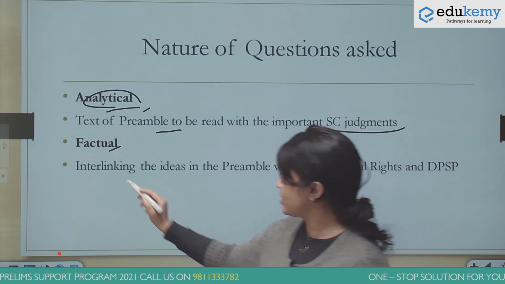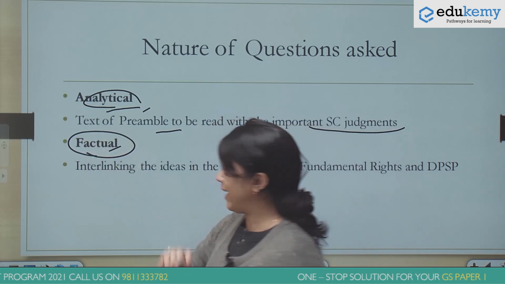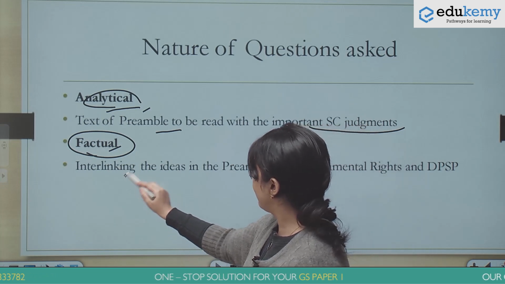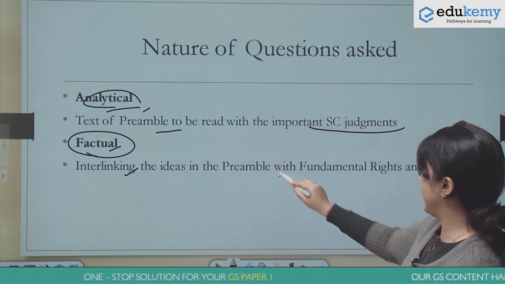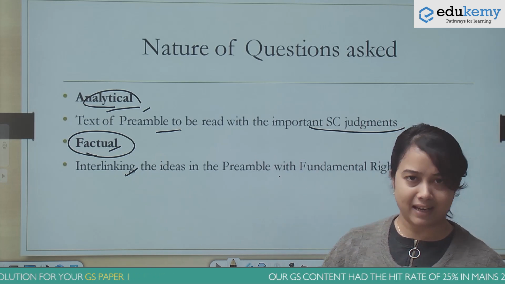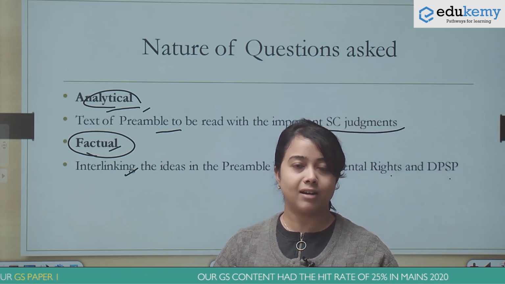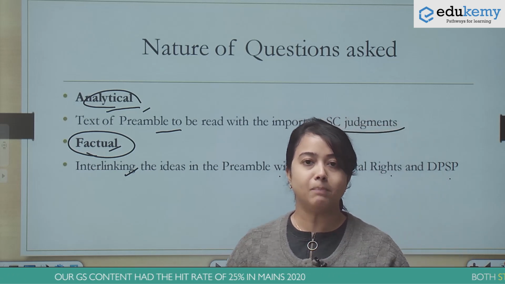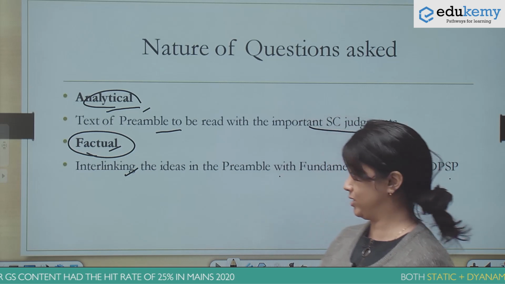The second type of questions that are being asked are factual in nature. To answer these kinds of questions, you have to interlink the ideas of the preamble with fundamental rights and DPSP, and usually these are easy if you can remember the various words that are provided in the preamble and you are clear about the meanings associated with those words.